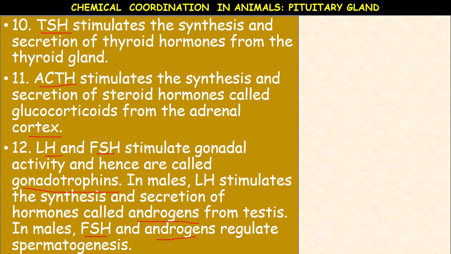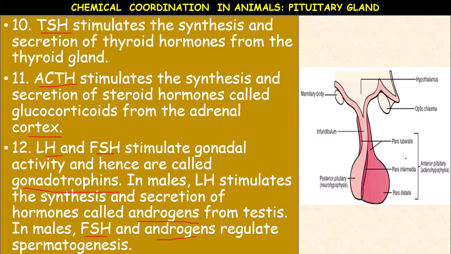Follicle stimulating hormone, luteinizing hormone and interstitial cell stimulating hormone are called gonadotropins. Their secretion starts from puberty. Puberty means the age of adolescence.